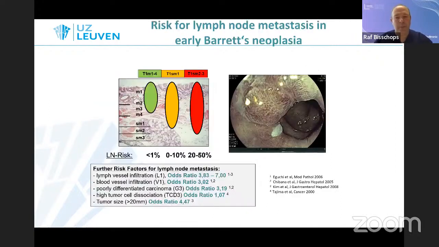So this is really key, because endoscopic resection provides us with histology to determine the correct treatment for patients. If we have deep submucosal invasion, lymphovascular infiltration, or poor differentiation grade, we know we need to consider sending the patient to surgery, because then the risk of finding lymph node metastases will increase significantly. This is associated especially with deeper submucosal invasion or any of these factors.